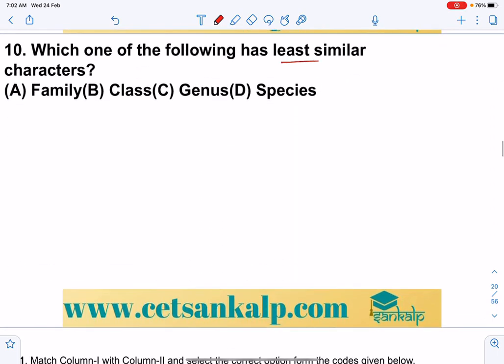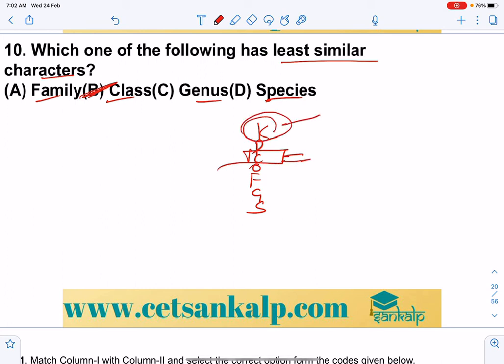Which of the following has the least similar characters? So when you move from species to kingdom, similarities decrease. So in species there will be more shared characters, then genus, then family, then order, and then class. So in case of class, very few similar characters. Here completely least, here more, completely similar characters.